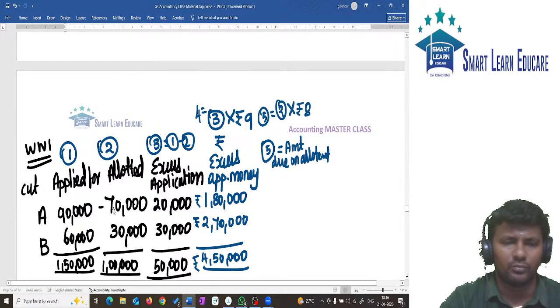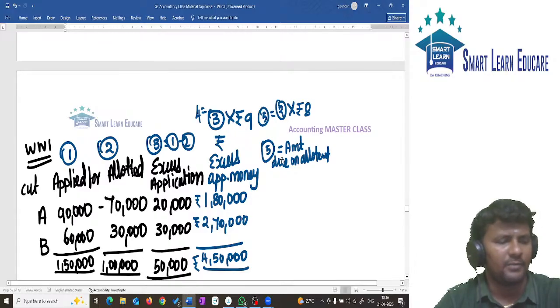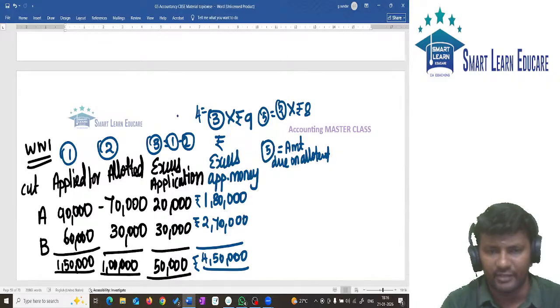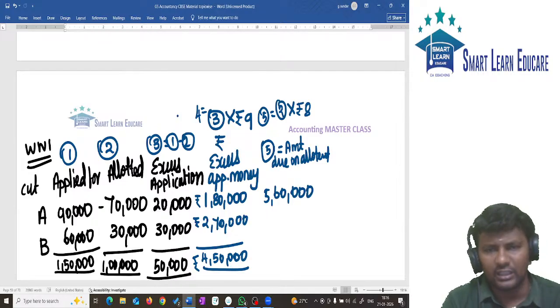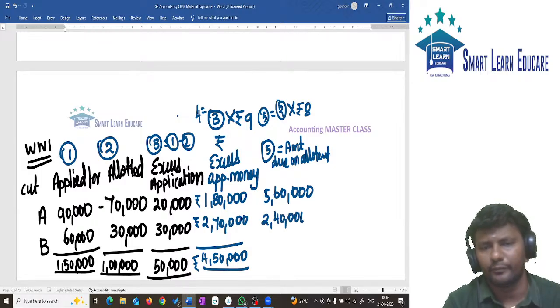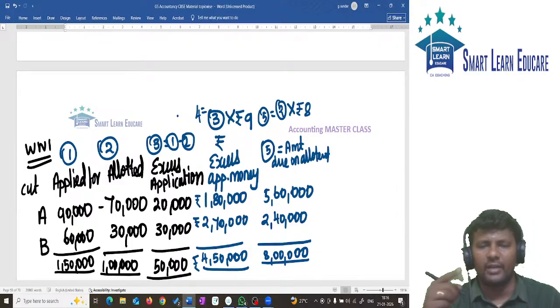How much is due on allotment? For category A, 70,000 shares are allotted. So 70,000 into 8, what is the amount? 70,000 into 8 will give you 5,60,000. Same way, for category B, it is 30,000 into 8, which gives you 2,40,000. So the total allotment due comes to 8 lakh. This is nothing but 1 lakh into 8. We have written the breakup of the 1 lakh.